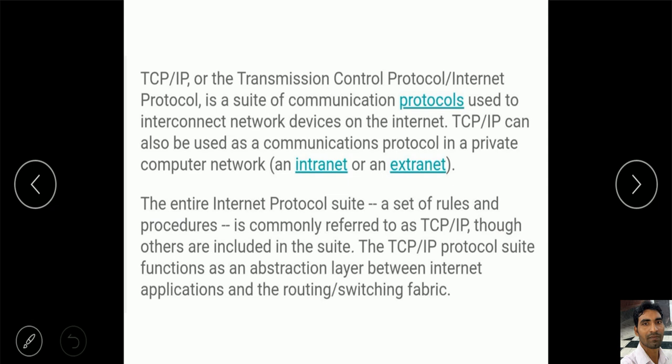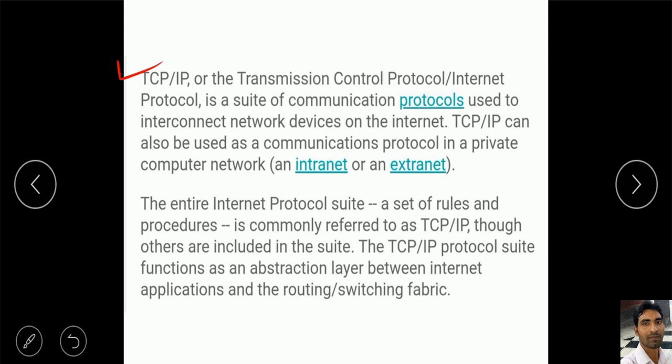And in the protocols, the most important one is TCP IP. In the internet protocols, the most important one, that you are going to study, is TCP IP. Let us see what is TCP IP. TCP IP, or the transmission control protocol, internet protocol, is a suite of communication protocols used to interconnect network devices on the internet. TCP IP can also be used as a communication protocol in the private networks, that is an intranet or an extranet.